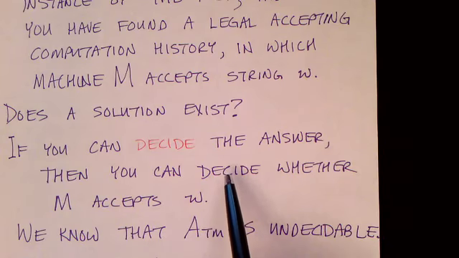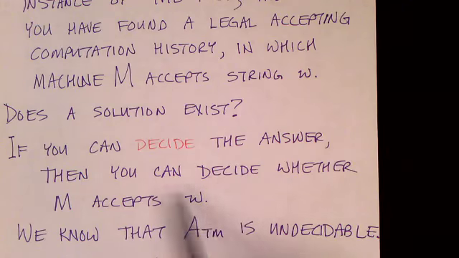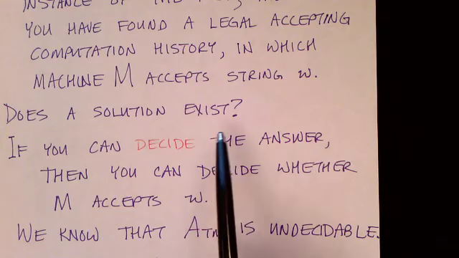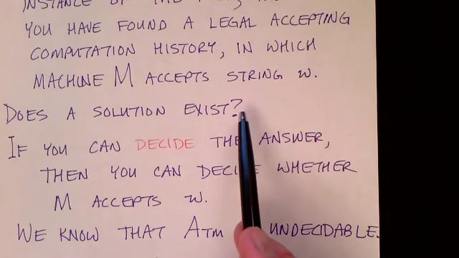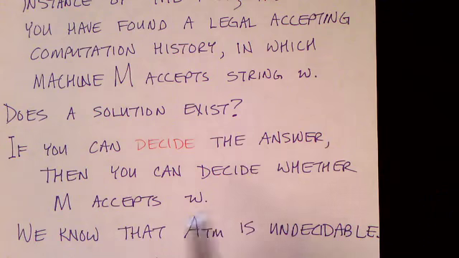And if the answer is yes, a solution exists, then we know that M accepts W. And if the answer is no, there is no solution, then we know that M does not accept W. So if we could decide whether there is a solution to the post-correspondence problem, yes or no, without looping, then we could decide whether M accepts W, yes or no, without looping.